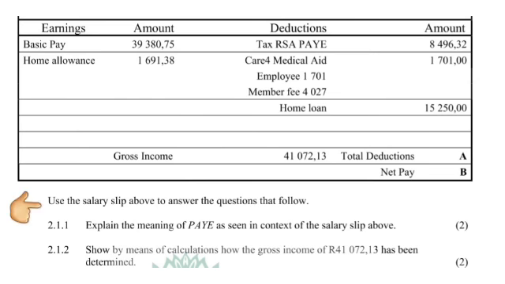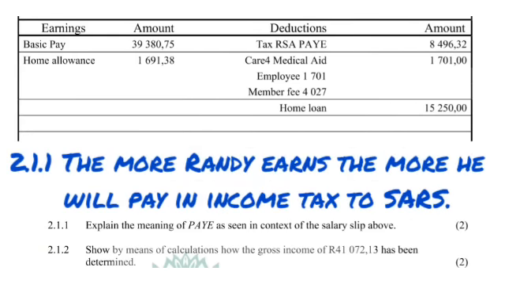It says use the salary slip above to answer the questions that follow. In 2.1.1 it says explain the meaning of PAYE as seen in the context of the salary slip above. So any question that wants you to explain the meaning, basically they just want you to describe what PAYE is, but the keynote here is that you have to give it in context. The tip is give the description as you know it, but include the name of the person in the scenario in that description. If they're talking about a company, include the name of the company.